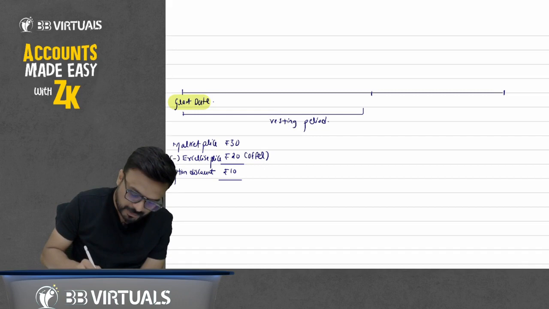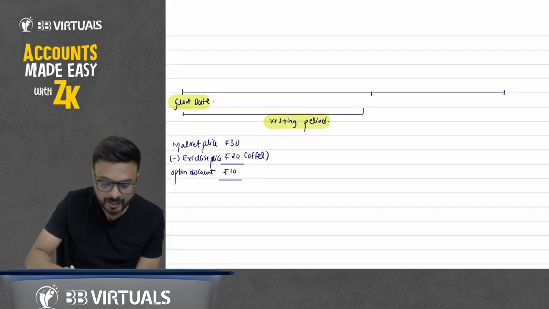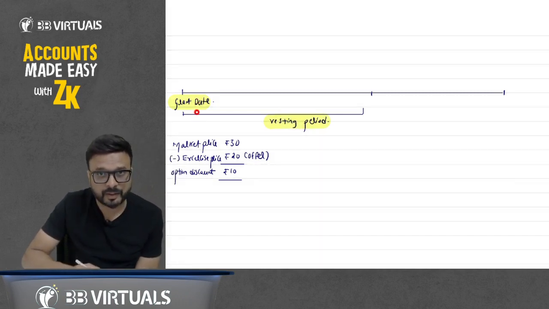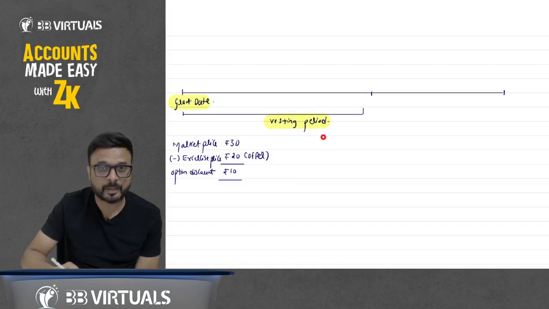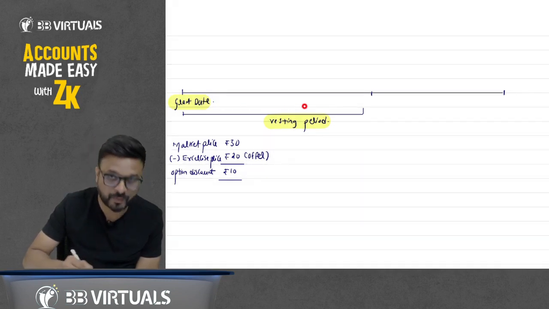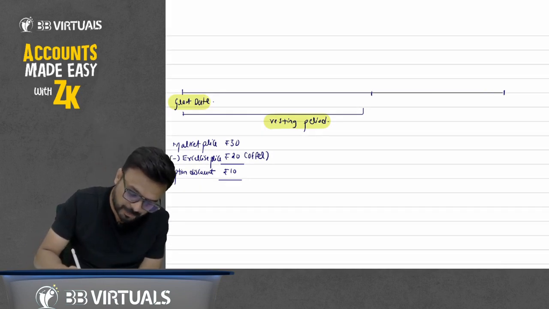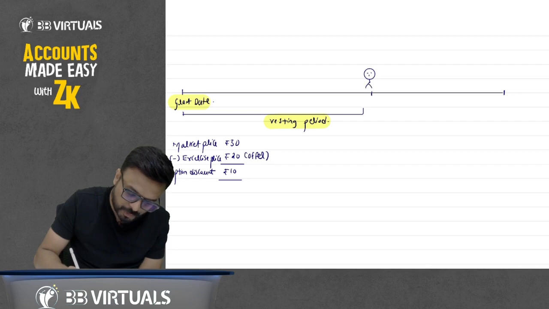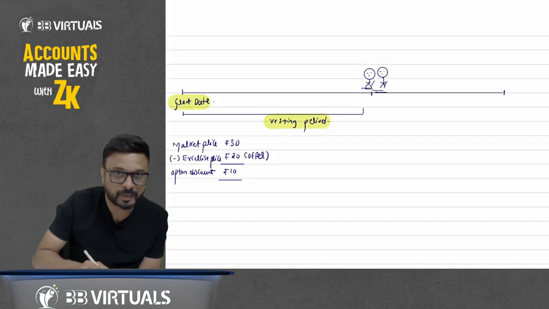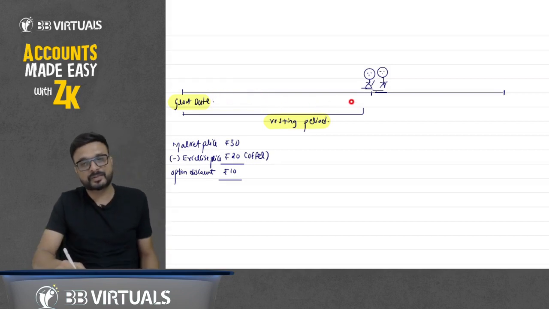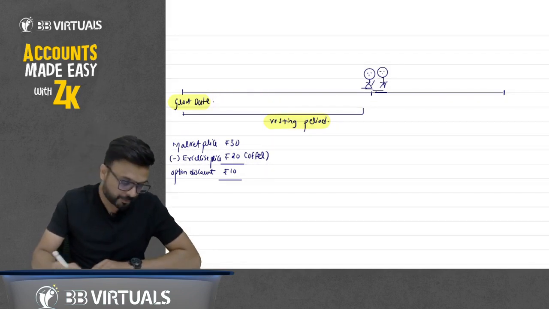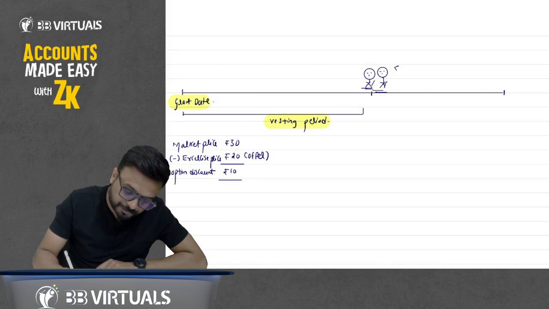Now understand it. This is new for you. The grant date is the date on which I made the offer. What is this vesting period? It is the period for which you should work with the company. It may be 2 years, 3 years, whatever. After completion of the vesting period, the employees who are still working, who have covered this vesting period, get the offer. Some employees may leave the company during this vesting period. Some are still working with us. So I am giving them the offer.